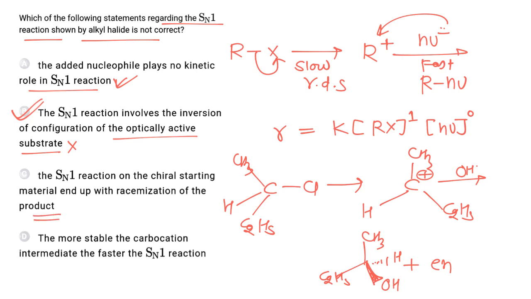This is also correct. For example, in this reaction, the reactant is chiral and the product formed is an enantiomeric mixture, so a racemic mixture is formed as the final product. The more stable the carbocation intermediate, the faster the SN1 reaction. This is correct because the rate of reaction depends on the stability of the intermediate. In this reaction, a carbocation intermediate is formed, so the higher the stability of the intermediate, the faster the reaction, and hence the correct answer is option B.